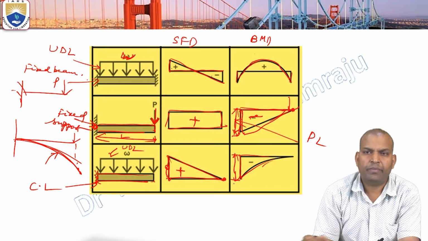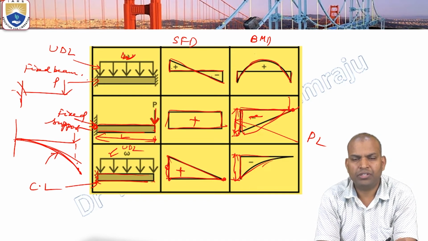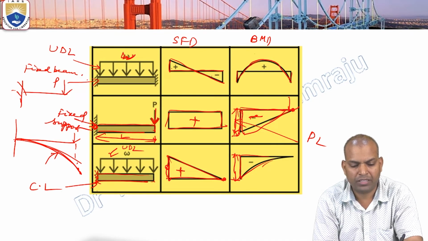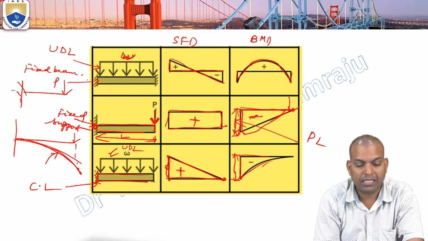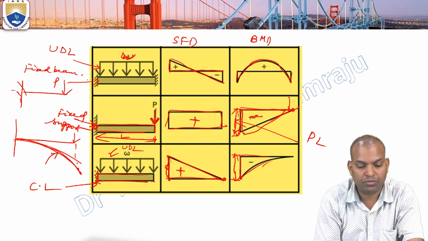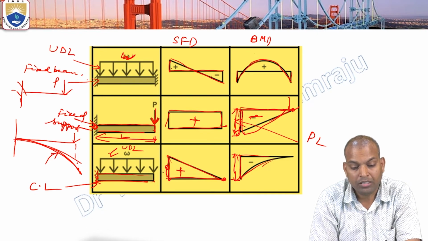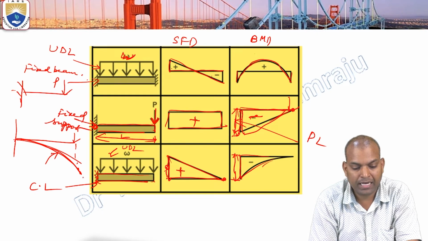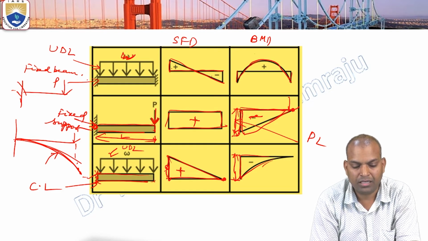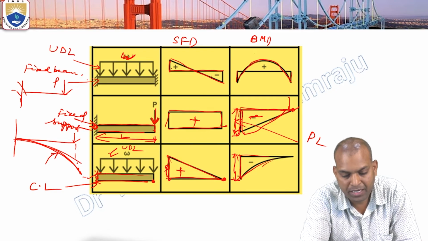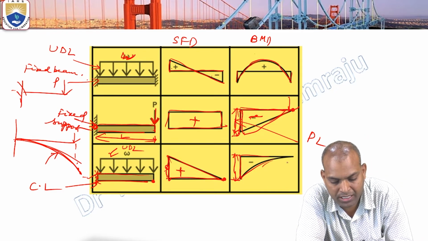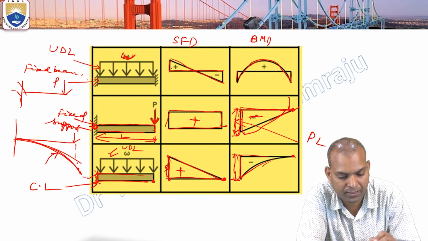In shear force and bending moment, if we see the variation for the case of this cantilever beam subjected to this UDL, the shear force is maximum at the fixed end and minimum at the free end, and the bending moment is maximum at the fixed end and minimum at the free end.